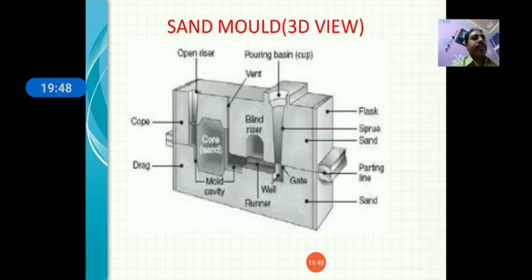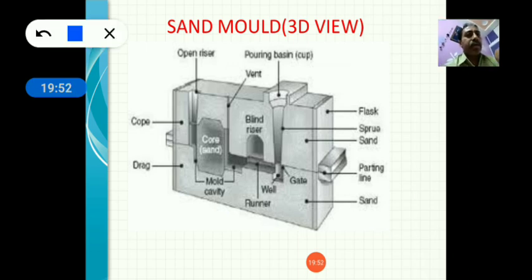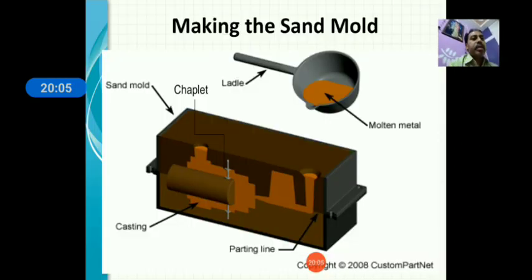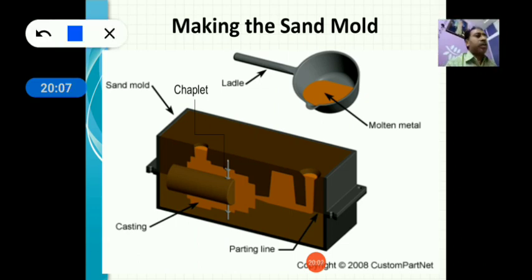This is also the same view. All the casting terms are covered: cope, drag, then runner, riser, parting line, sprue, flask, pouring basin and vent. This is what? This is the ladle.